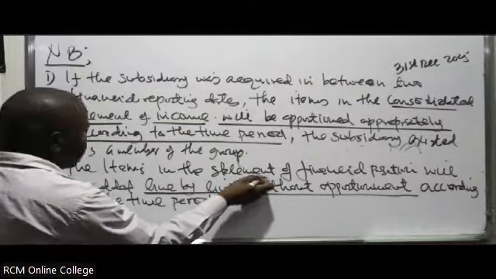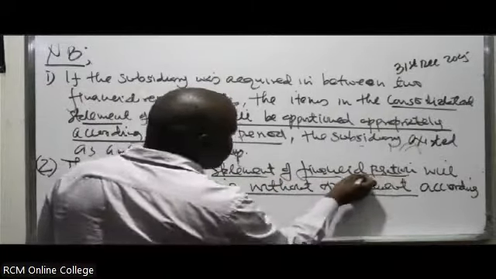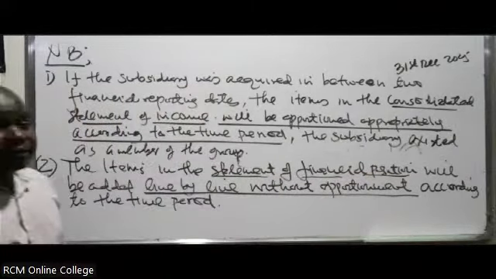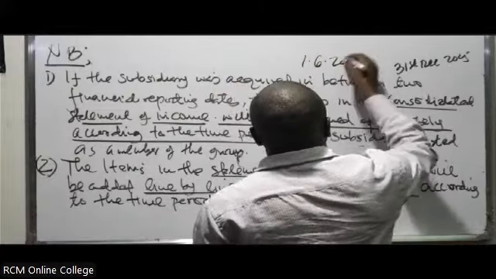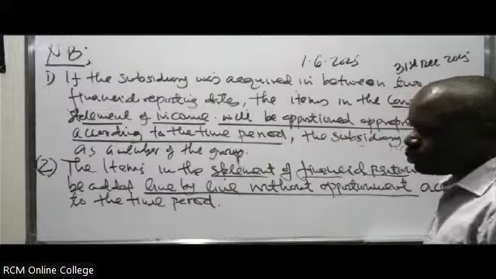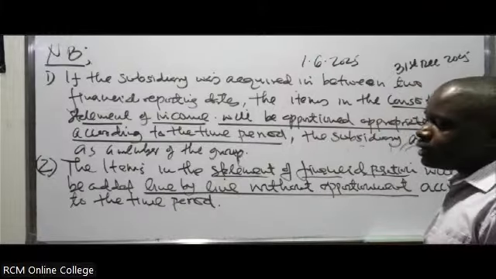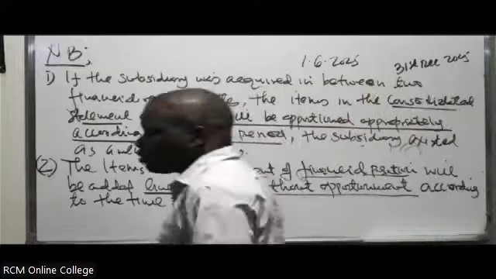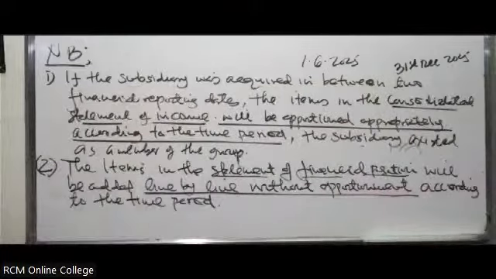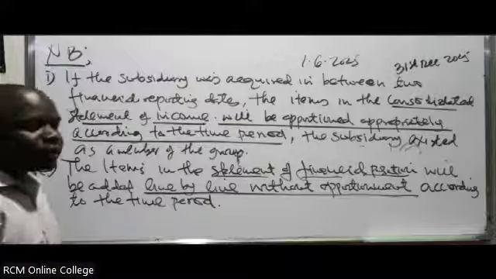While in this case, you're talking about the items in the statement of financial position. It doesn't matter, even if in this case it was acquired on 1st of June 2025. Don't apportion. That is another trick. So if you go to this one and you start apportioning, things will go wrong. You might score a 0, and there's no way you can score 0 in consolidated statements, so you just have to be keen about the simple things.